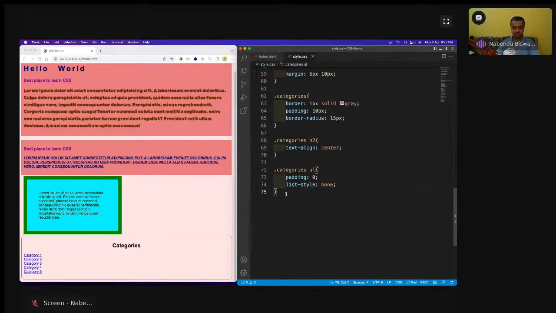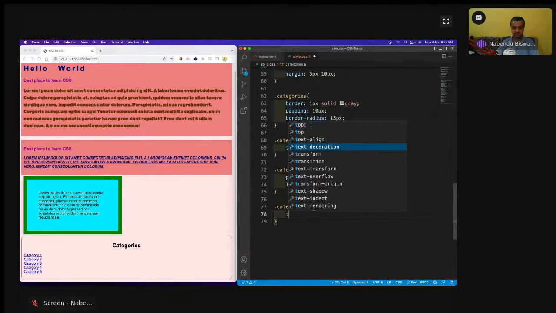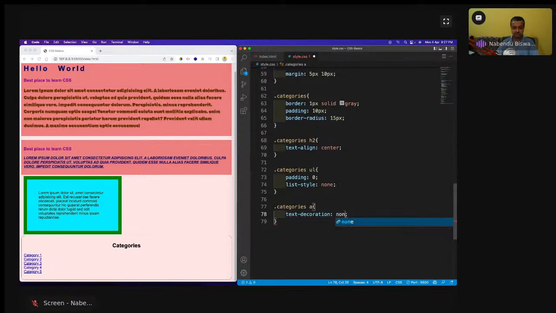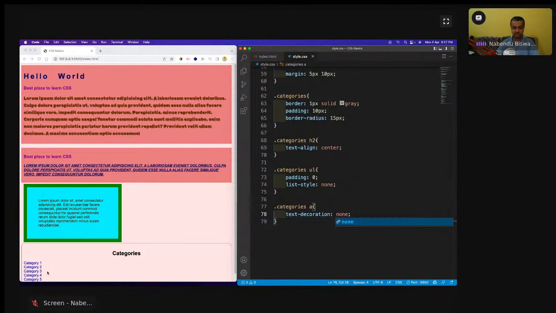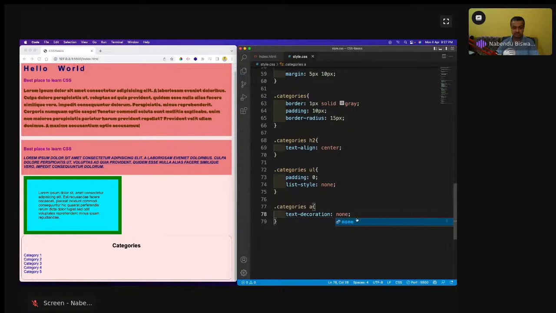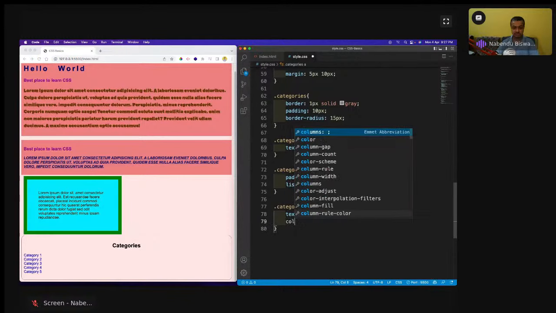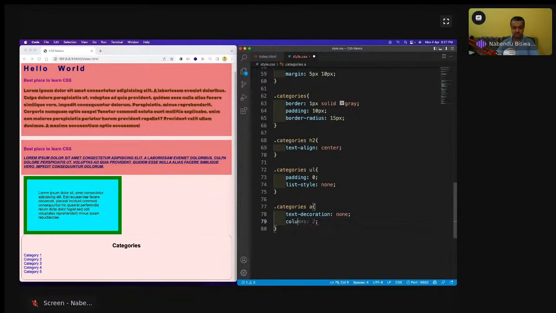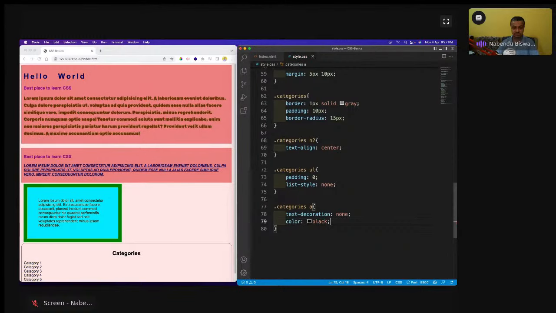So as I've told earlier, we can also target that .categories, and I am targeting the anchor tag, and this text decoration I am doing as none. So see, no underline is there. And blue color is very bad. I want to control that also. So I'll do the color, not column. Color as black. I'll save it, and it will be black.